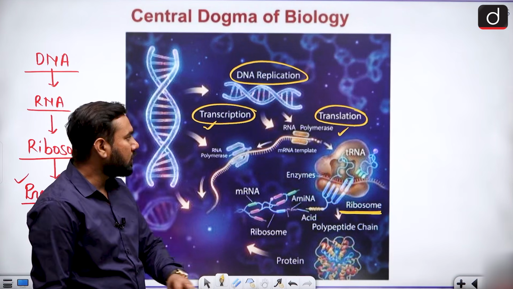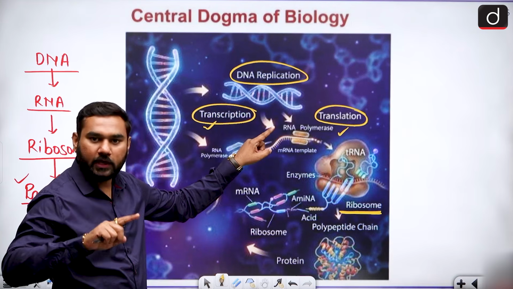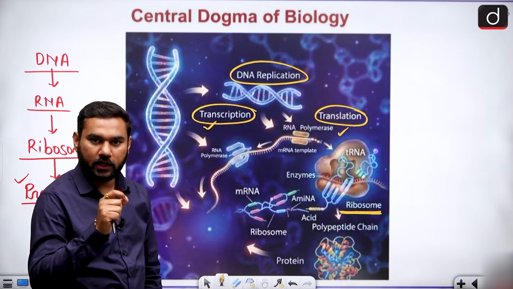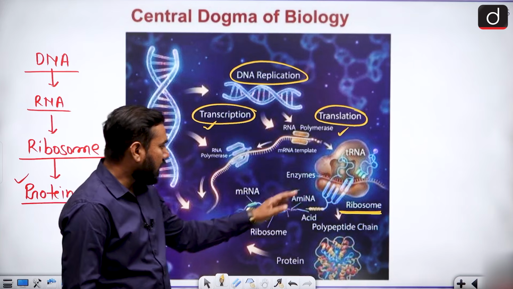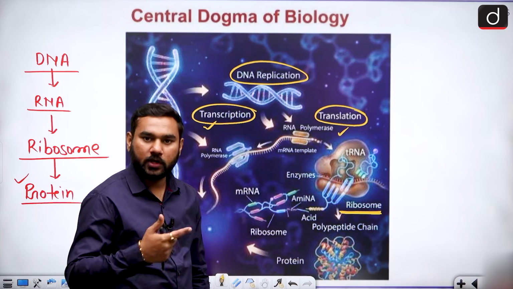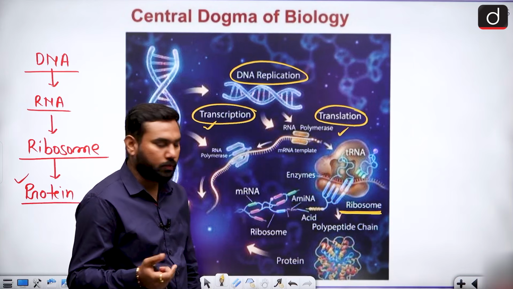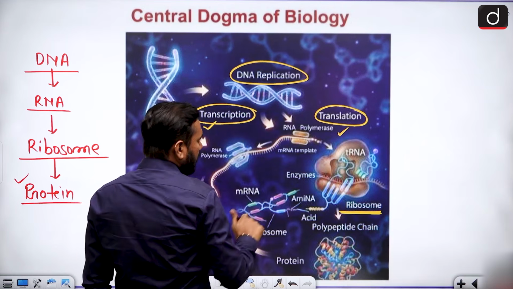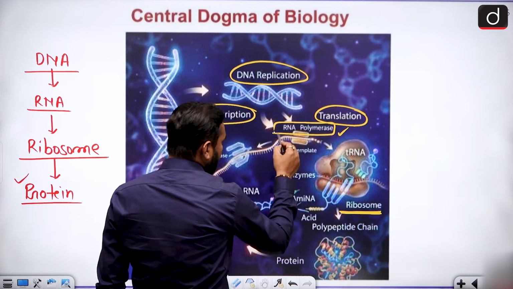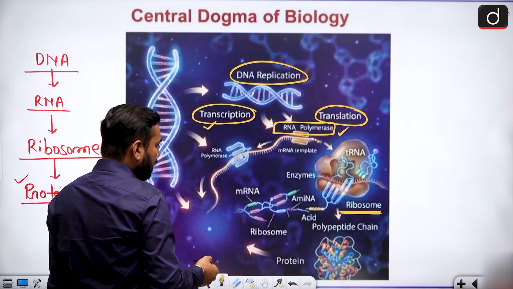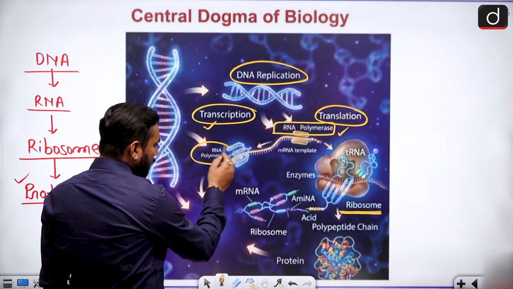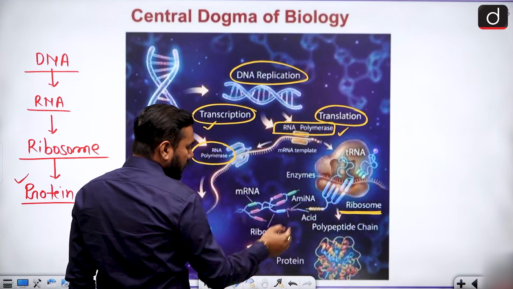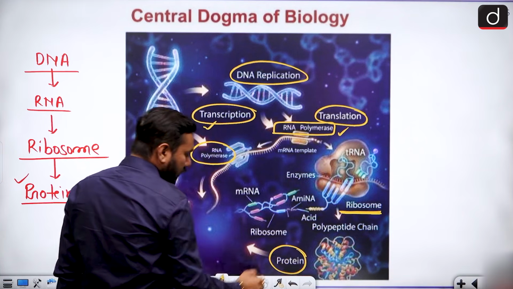So there are three processes. The first one is replication, making copies of DNA. Transcription is making RNA from DNA, which is basically information for the ribosome. And when the ribosome makes the protein, this is called translation. The word translation defines the synthesis of protein. And when we talk about making RNA from DNA, this is controlled by RNA polymerase. This is a very important enzyme. RNA polymerase helps in making RNA, which can then go to the ribosome, and this ribosome can make different types of proteins in the body.